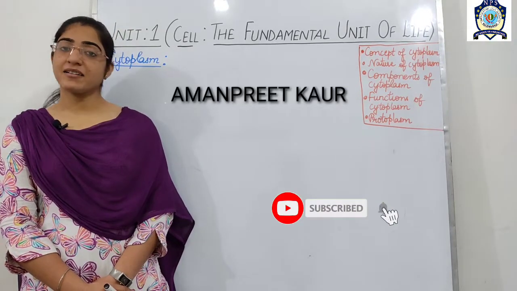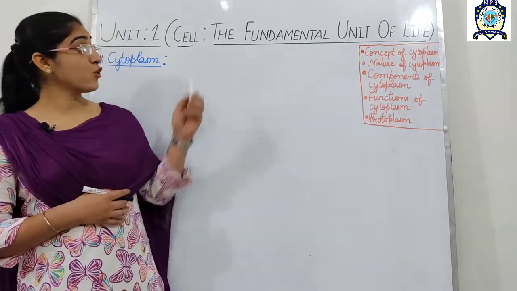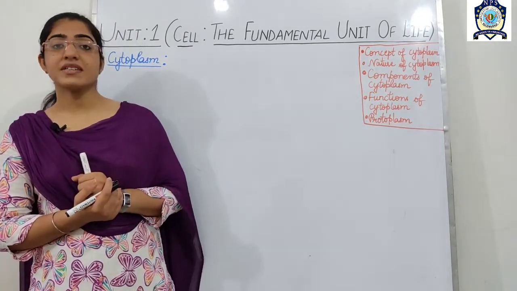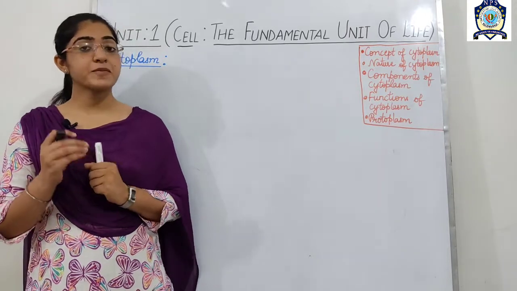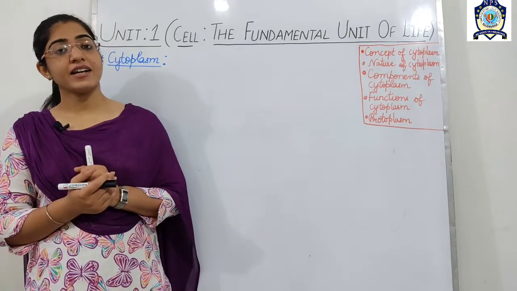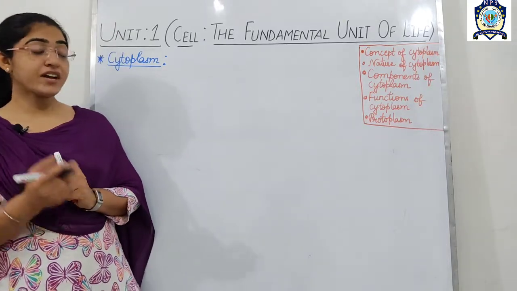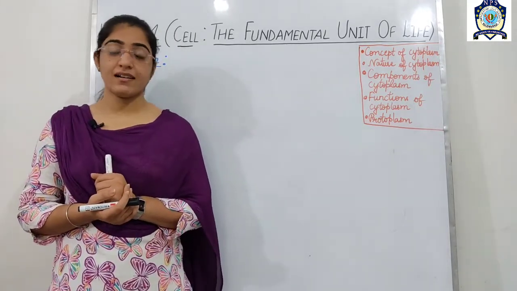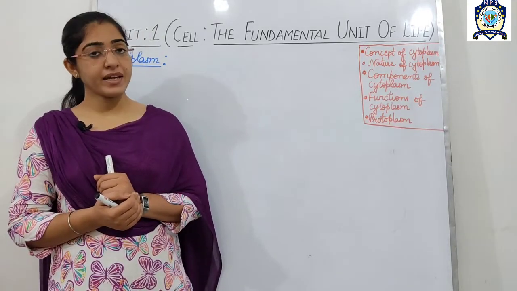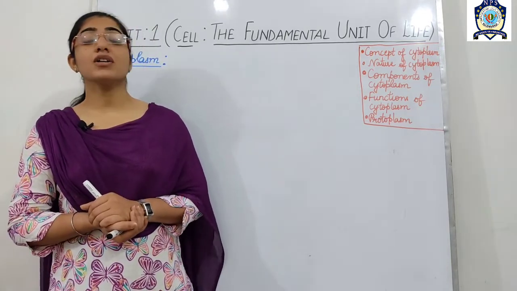Hello students, welcome back. As in the previous classes, we were discussing the unit first, that was the cell, the fundamental unit of life. And also in the previous classes, we discussed the concepts of the discovery of the cell, cell theory, and after then we discussed the components of a cell. And whenever we talk about the component of a cell, we discussed the two components. One is the plasma membrane, which is also known as the cell membrane, and the second one was the nucleus.